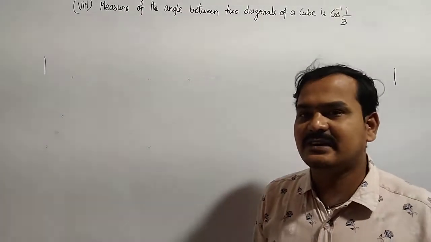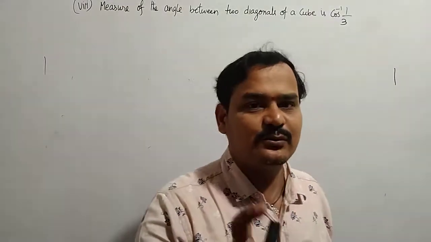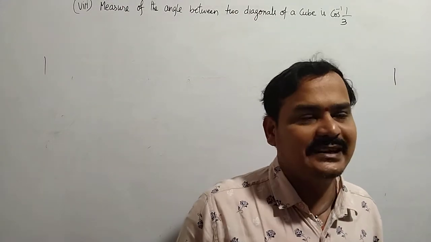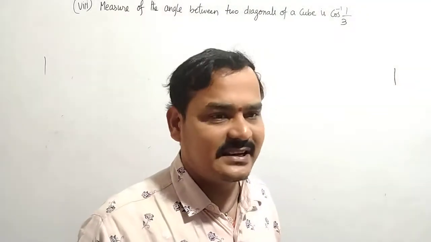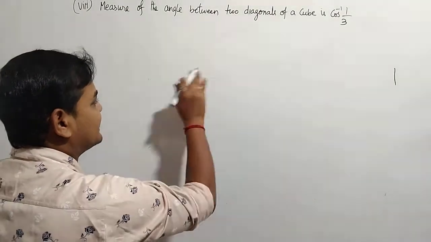A cube is the 3-dimensional figure of a square. A square is a 2-dimensional plane figure, whereas a cube is a 3-dimensional figure. All sides are equal, and there are 6 faces. So first of all, I can draw the cube.